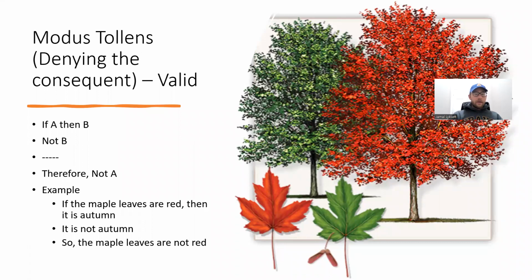How about this one? If the maple leaves are red, then it is autumn. It is not autumn. Therefore, the maple leaves are not red. So we can deny the second part, right? It is not autumn. And we can conclude the negation of the first part. The maple leaves are not red. So both of those are valid.